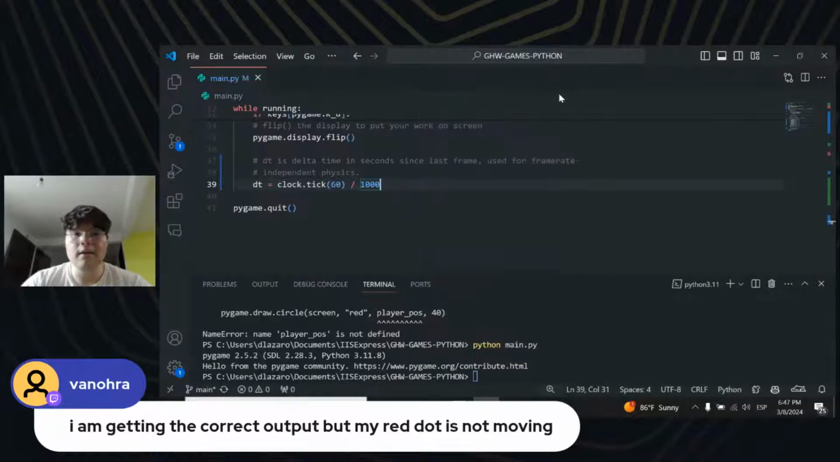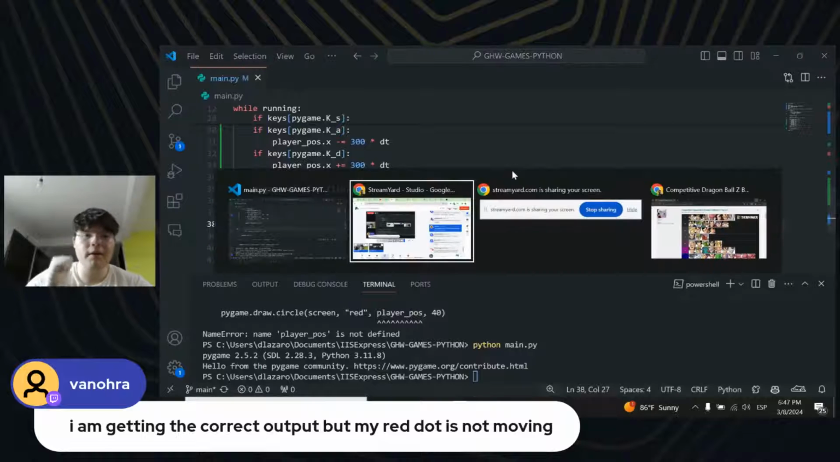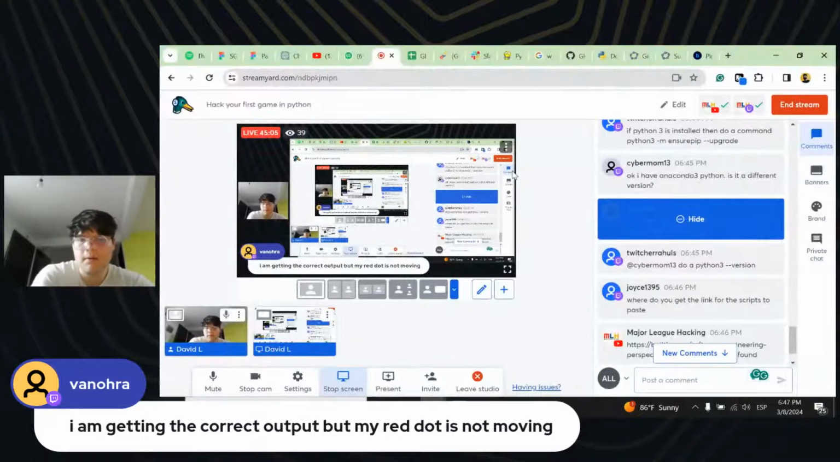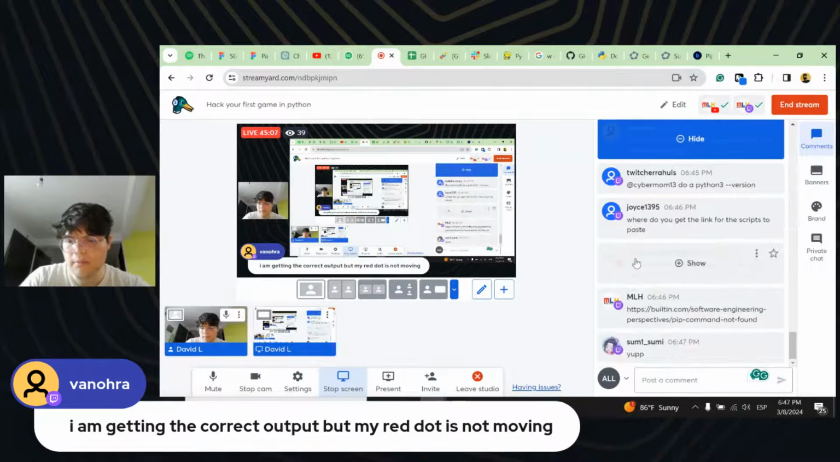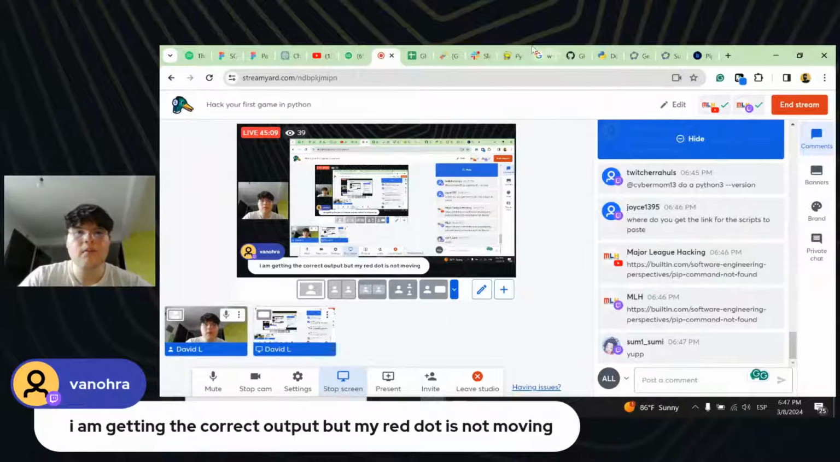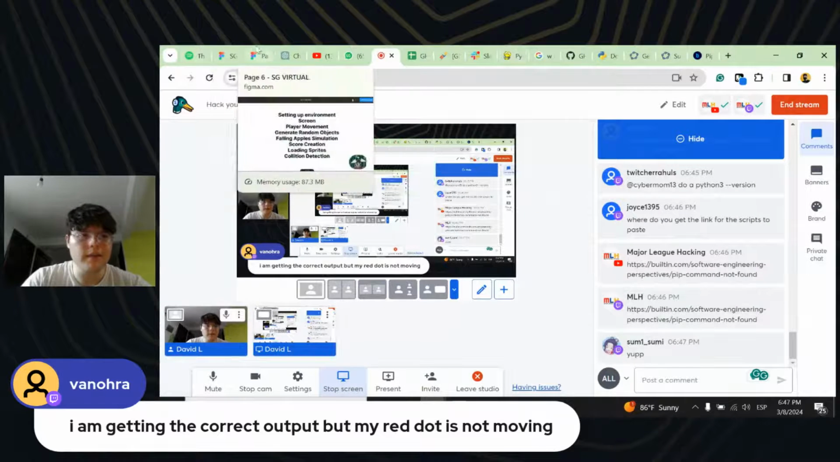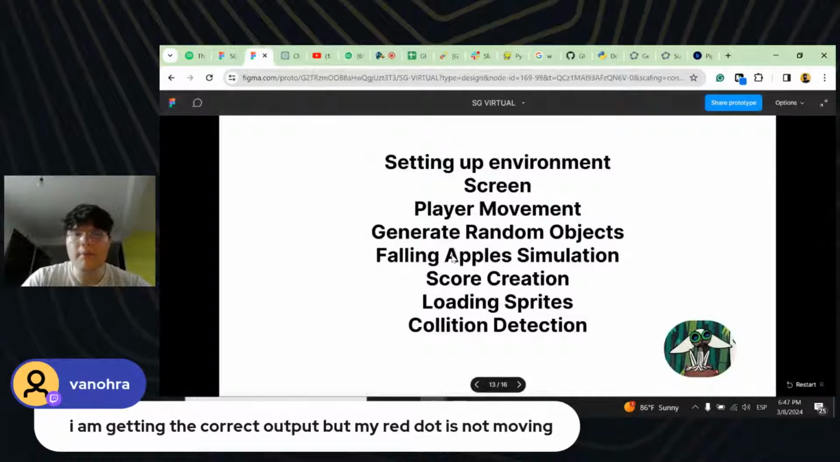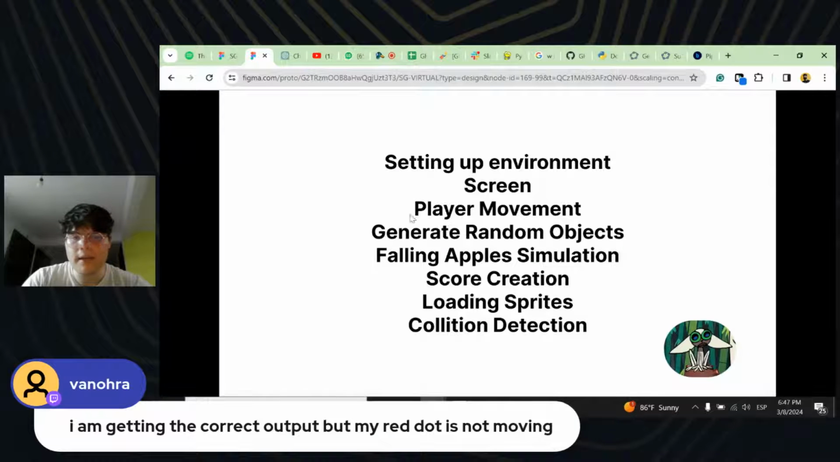But yeah, okay. So we already made our first frame, or like our player, able to move. So what goes next? Let's see. Okay, we have our player movement. What do we need to do next? We should be generating random objects, and these random objects are going to be the falling apples. Okay, so let's try to do that with random circles of different colors.